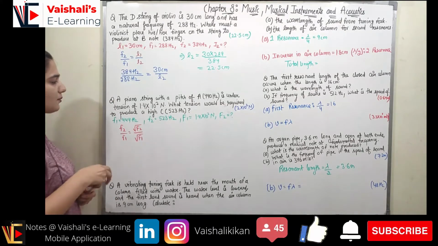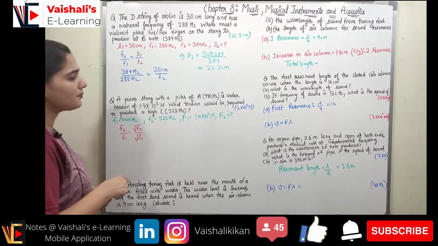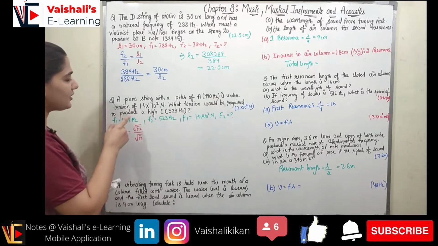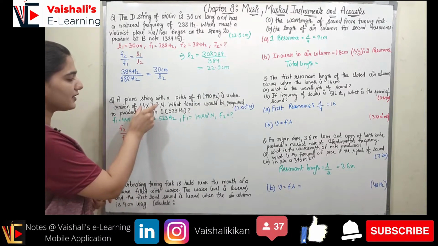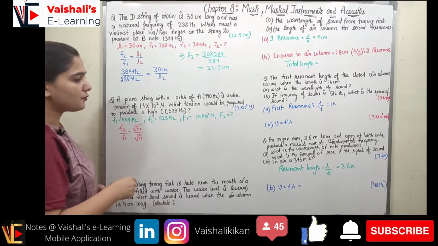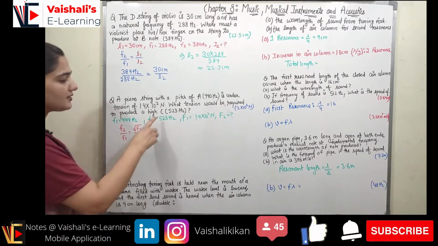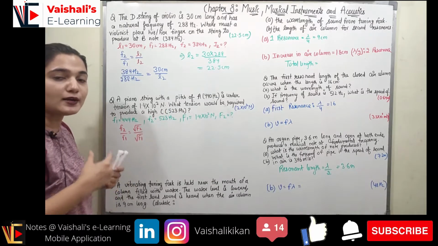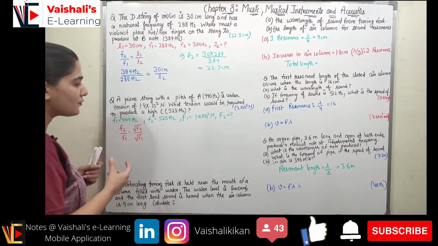Now coming to the next problem, it states a piano string with a pitch of 440 hertz is under tension of 1.4 into 10 raised to power 2 Newton. What tension would be required to produce a high C which is at 523 hertz? Now we want to find out the tension, which is the force, right?